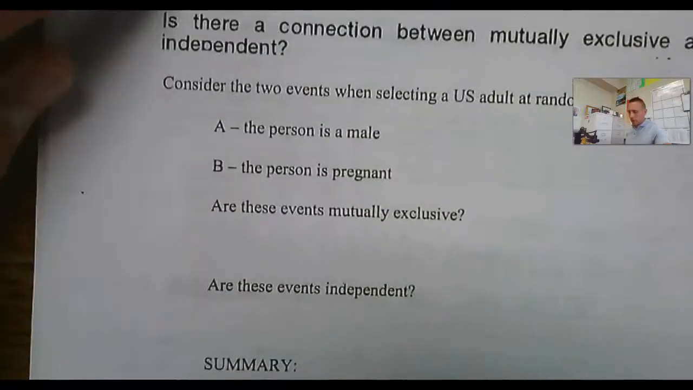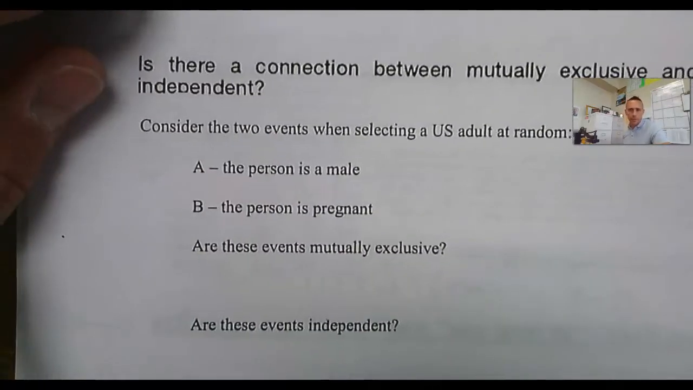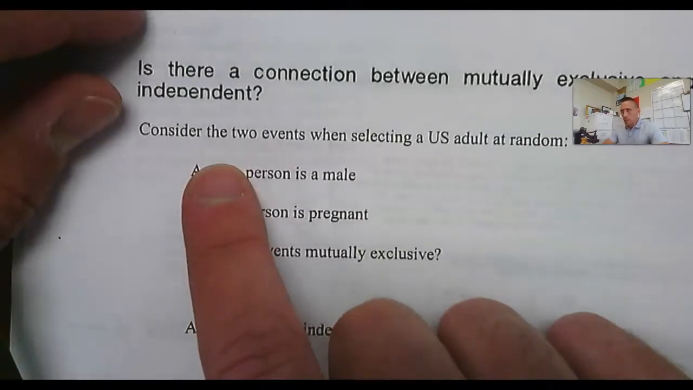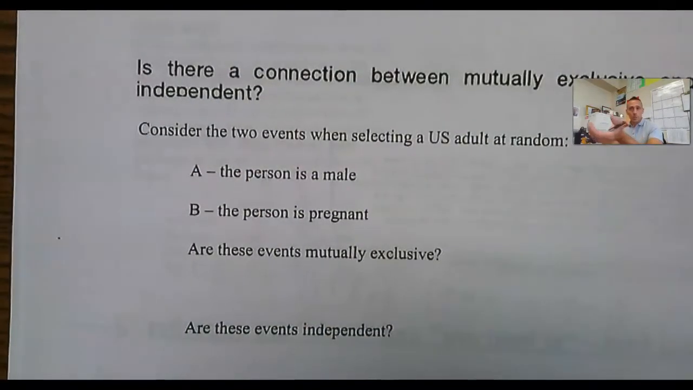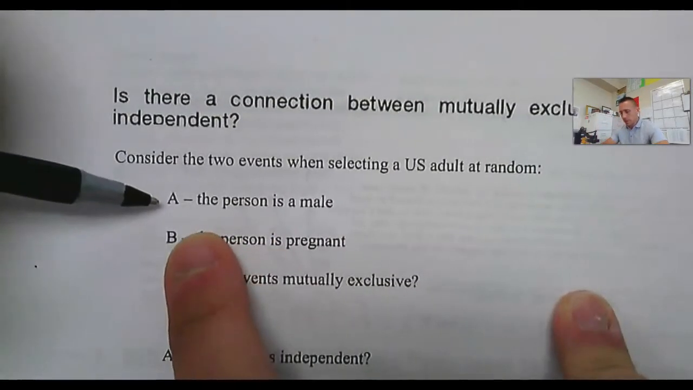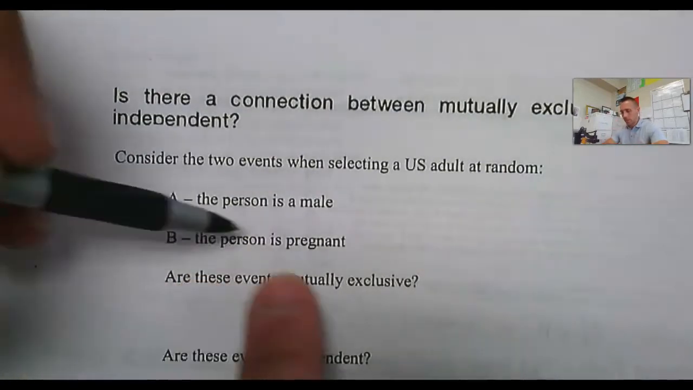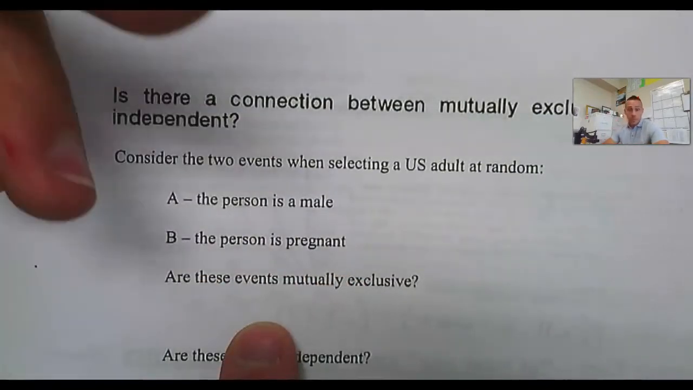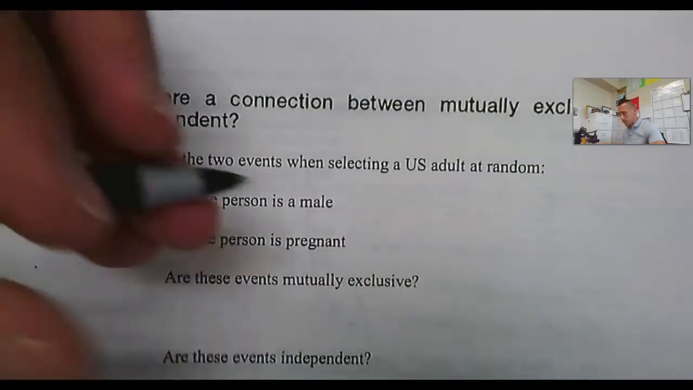In this video, I'll be looking at page 6 and 7 on the lesson for today. So now we're going to talk about, is there a connection between mutually exclusive, two events that cannot happen at the same time, and independence? If we look at these two events, event A, the person is male, event B, the person is pregnant. These events, hopefully you understand, are mutually exclusive.